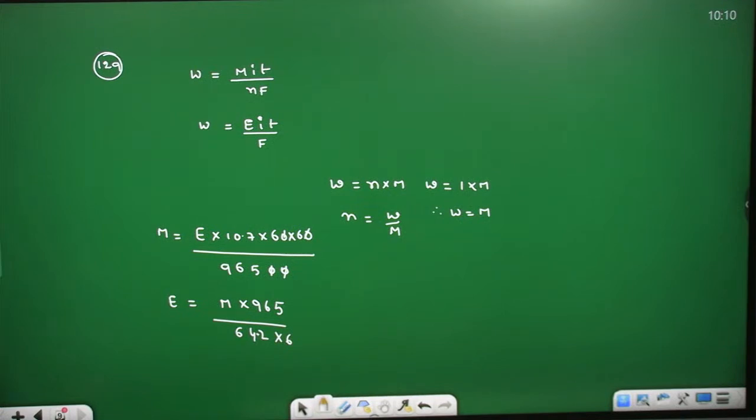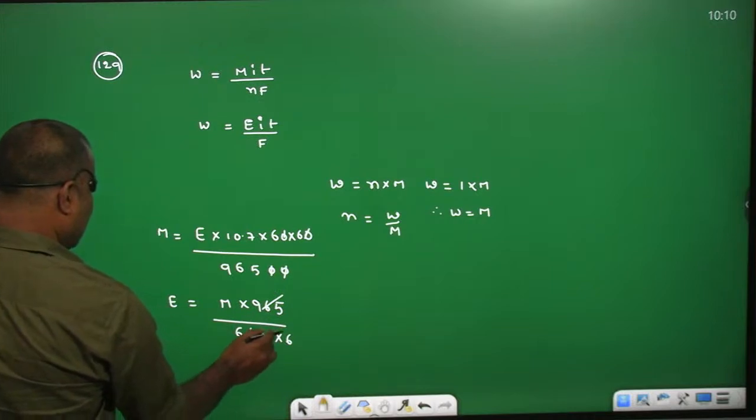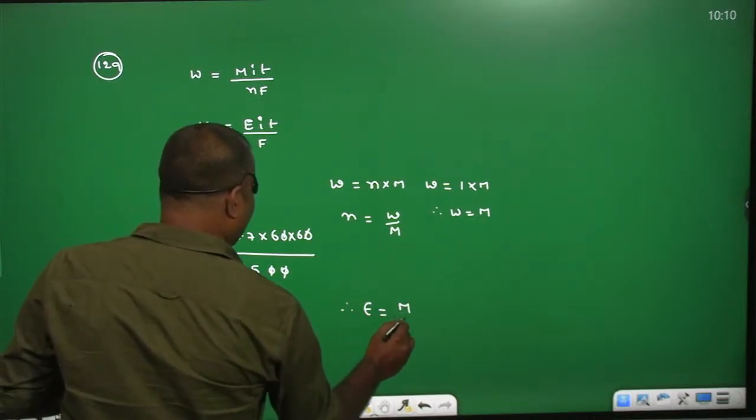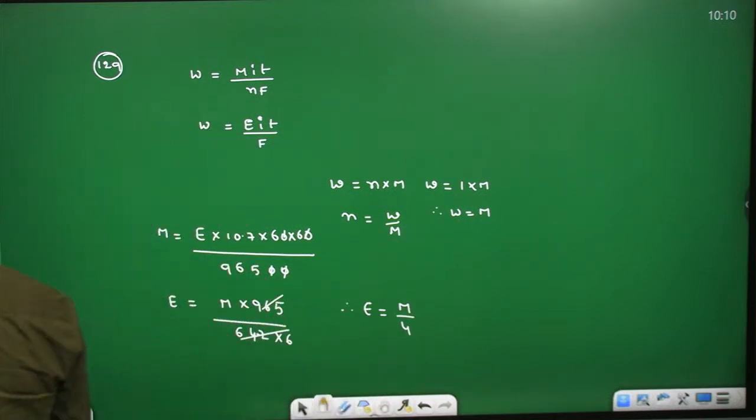If you simplify, you can get almost 1 by 4. So if we simplify, the equivalent weight you can get is M by 4.